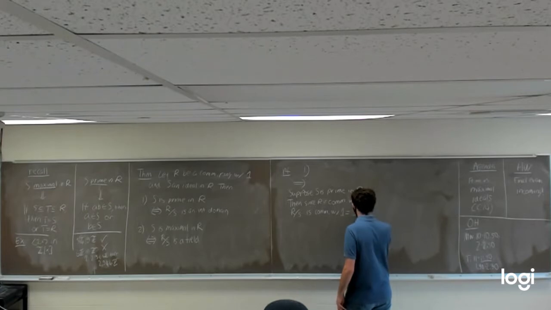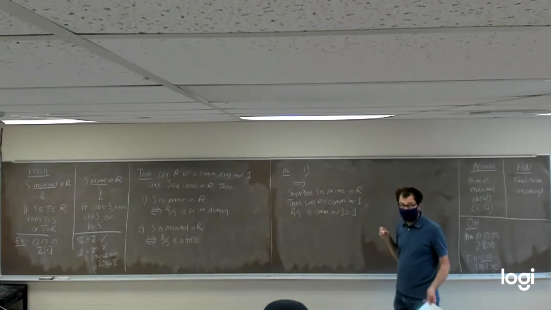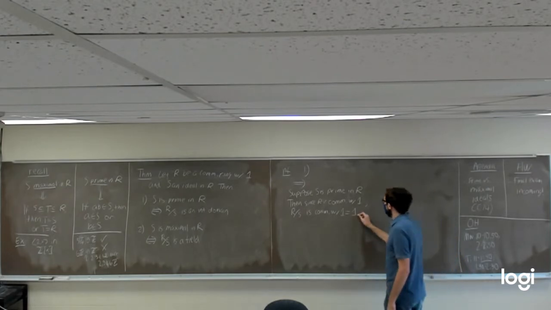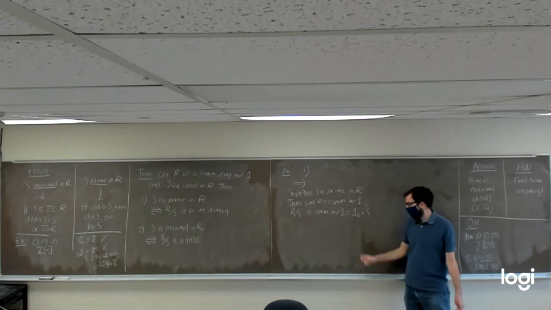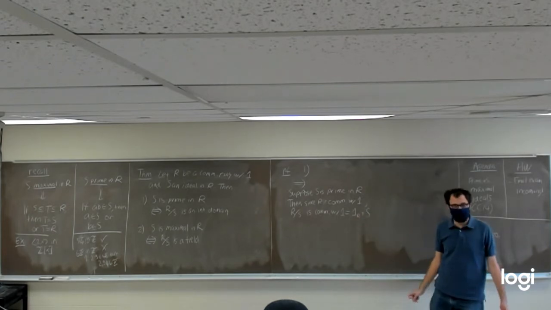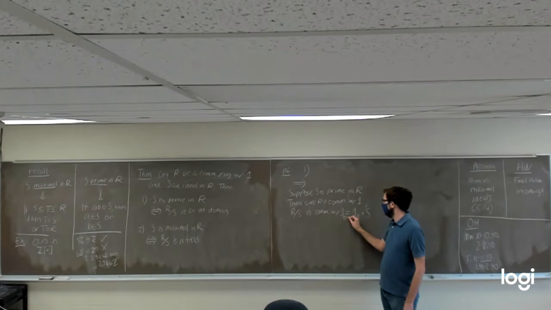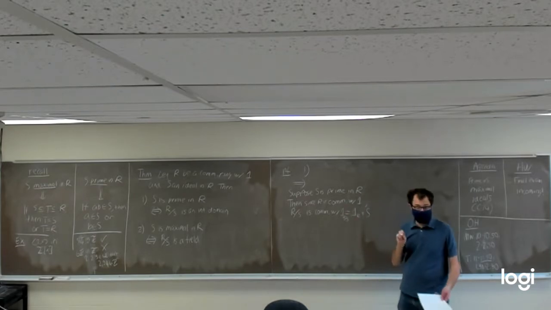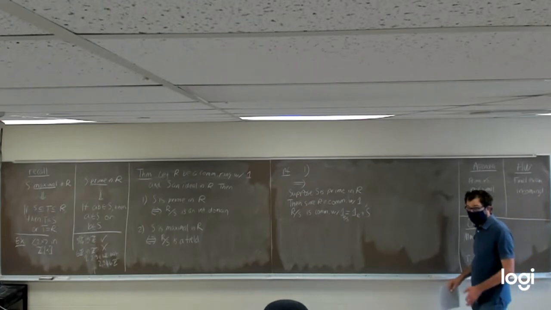The multiplicative identity in R mod S is just going to be the multiplicative identity in R plus S. It's the ideal where the element we're adding out in front of the ideal is just going to be the multiplicative identity from the ring R. This is going to give us the multiplicative identity in R mod S. So we get 2 of the things we need for an integral domain really quickly.